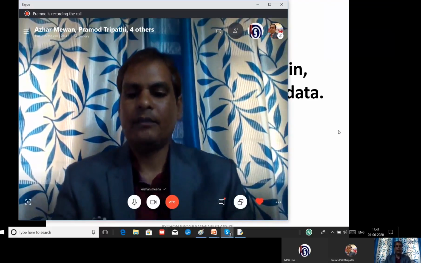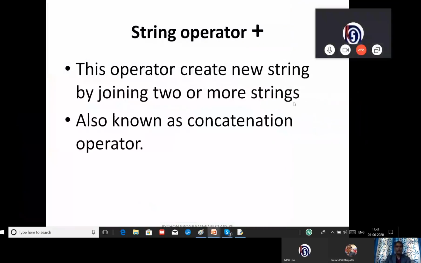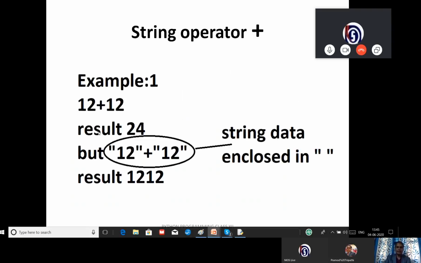Let us have an example. First we will talk about the string operator plus. This operator creates a new string by joining two or more strings. It is also known as the concatenation operator. You can see this is an example I have given, 12 plus 12. Don't be confused.